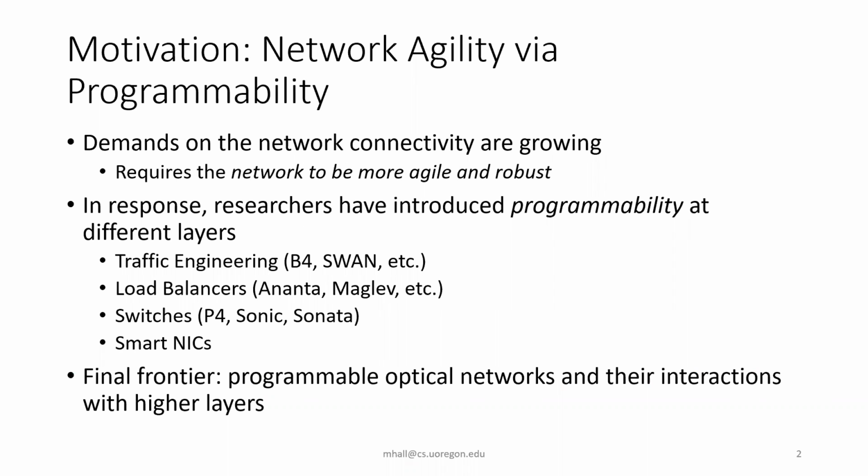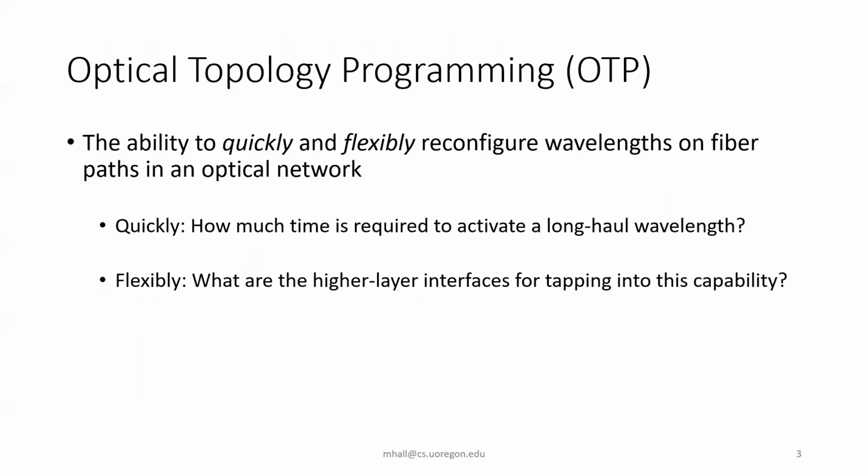And in response to this, researchers have introduced programmability at different layers of the networking stack. For instance, software-defined networking for traffic engineering with systems like B4 and SWAN, and software-defined load balancers such as Ananta and Maglev, and software-defined switches like P4, programmable data plane, SONiC, Sonata, and even smart NICs. And so the final frontier of all of this is the programmable optical networks and their interactions with higher layers.